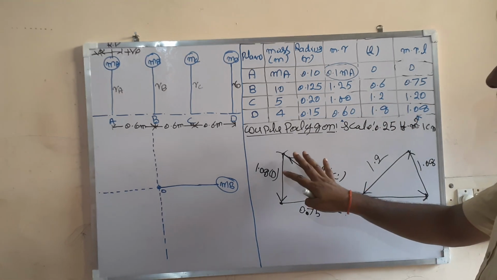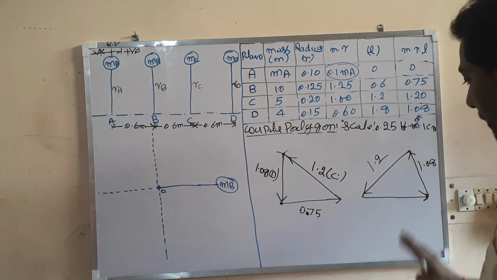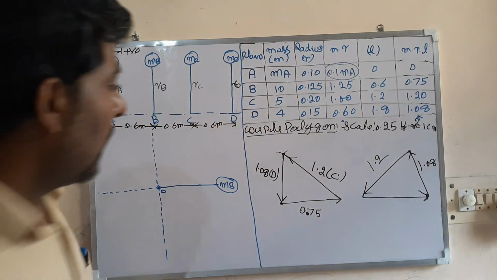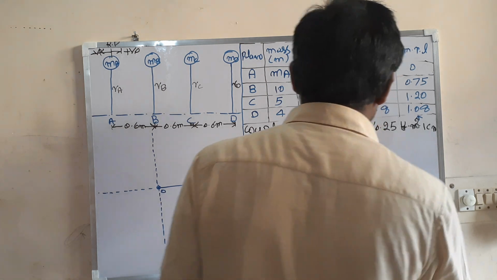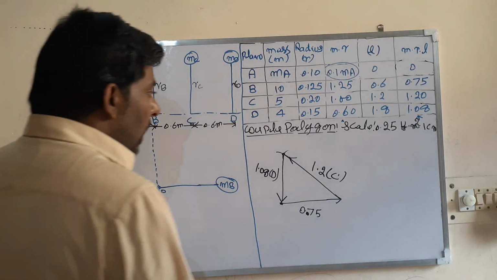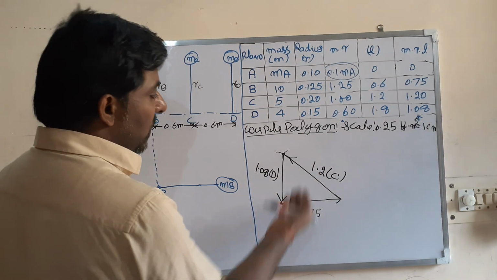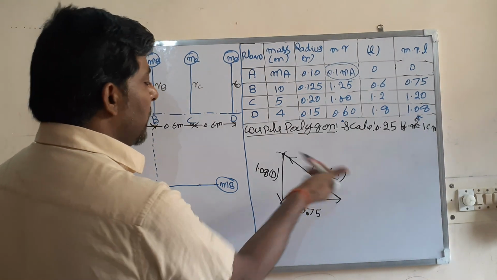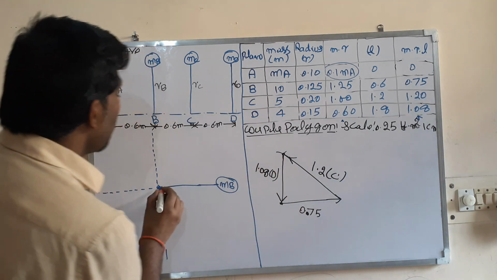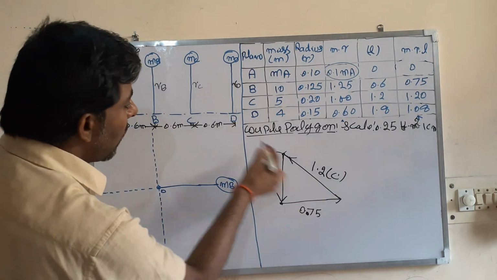I am taking this one for solving completely. So let us proceed with this one. Now from here, what have you got? First, you have got the direction of C. So the direction of C is this. So from here, draw a line parallel to this.